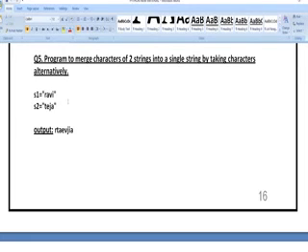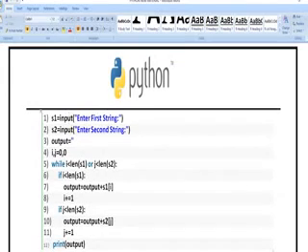Here, whatever characters you have written, if you want to print one character from one string and another character from another string, this is the program. I have taken S1 and S2 as two inputs, and whatever output I am going to get is stored in output. Next, I and j are two values which are initialized to 0.